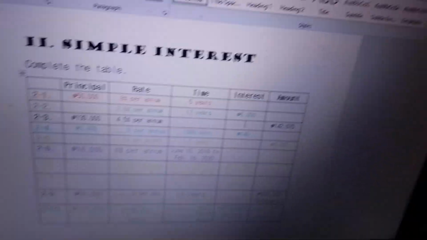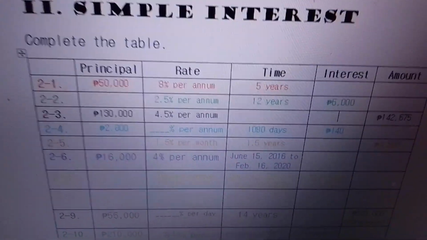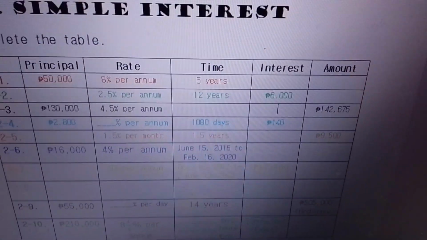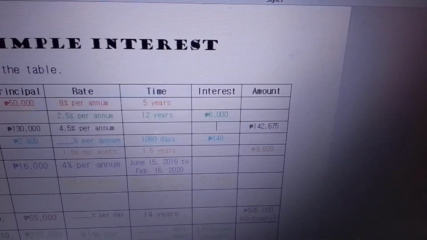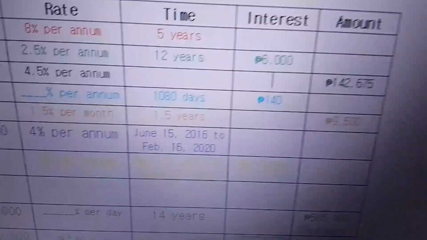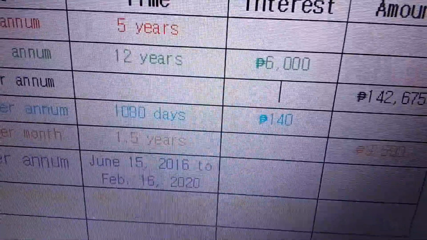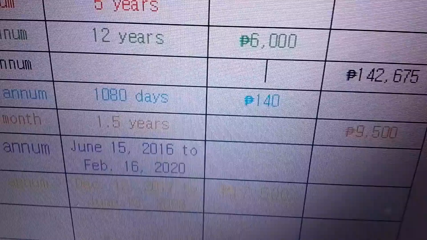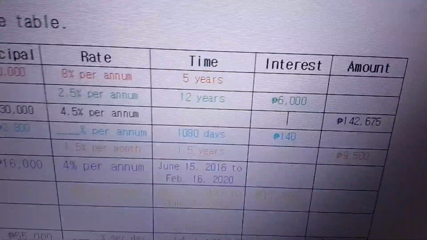Let's go. Now for number 6, it says here our principal is 16,000 pesos. Our rate is 4% per annum. And our time is, oh my God, here comes trouble, because look at our time unit. Our time unit is not specifying how many days or how many years, but it's from this date up to that date. Just like what my math teacher did. But don't worry, it's still easy to solve.